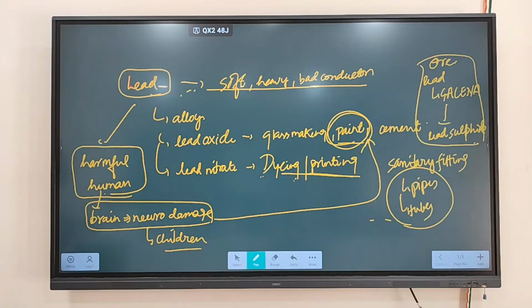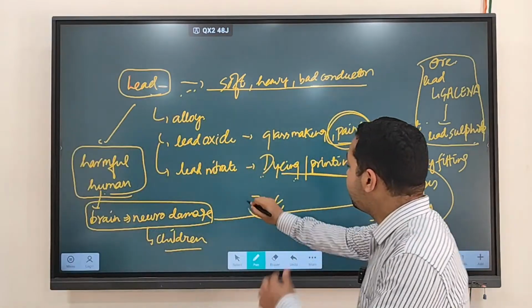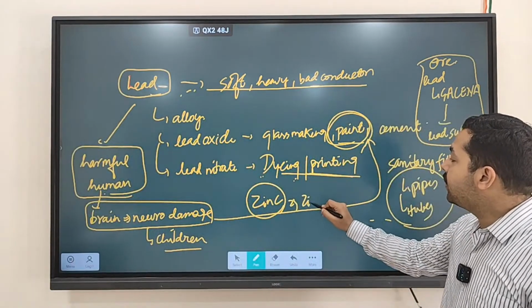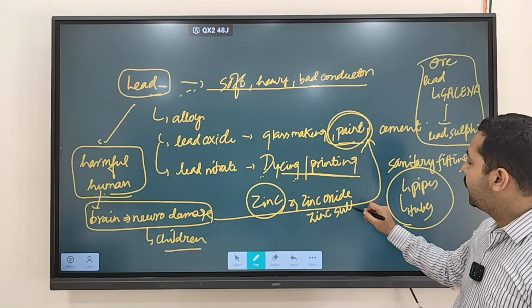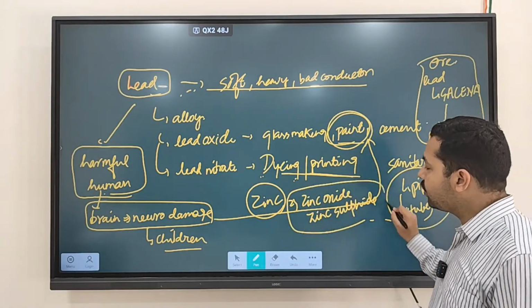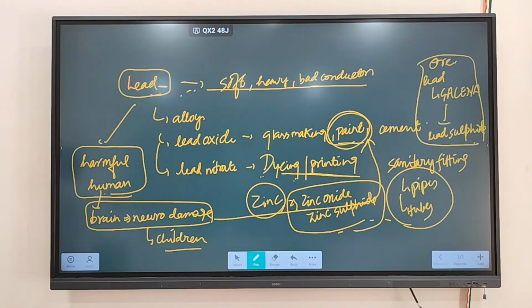Now lead and zinc are generally found in association with each other. Clear? Another thing that you are finding closer to lead is zinc. The ore of zinc is zinc oxide or zinc sulfide.